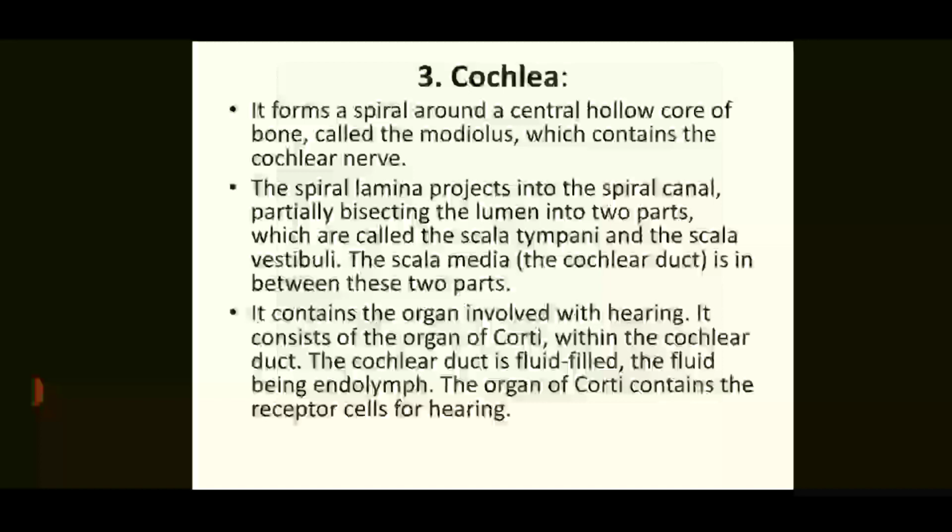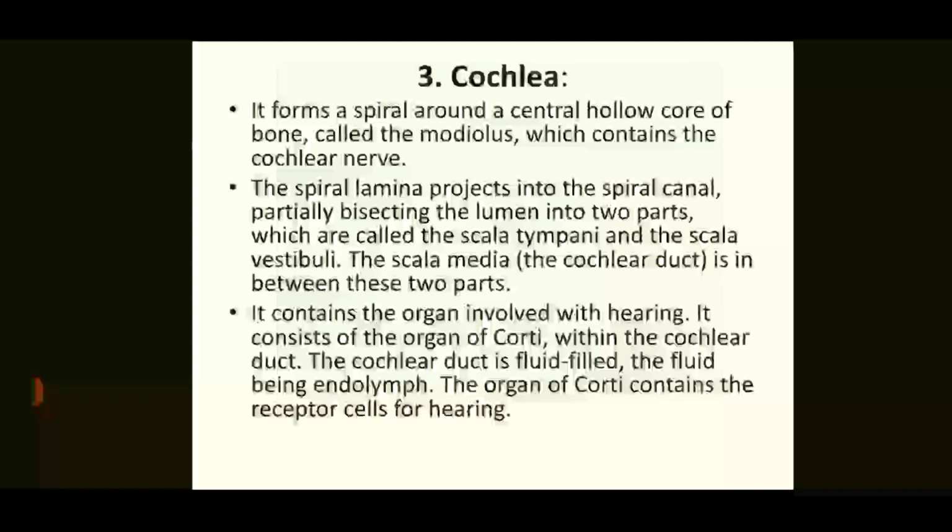Now the turn of the cochlea. It forms a spiral around the central hollow core of bone called the modiolus, which contains the cochlear nerve. The spiral lamina projects into the spiral canal, partially bisecting the lumen into two parts, which are called the scala tympani and the scala vestibuli.